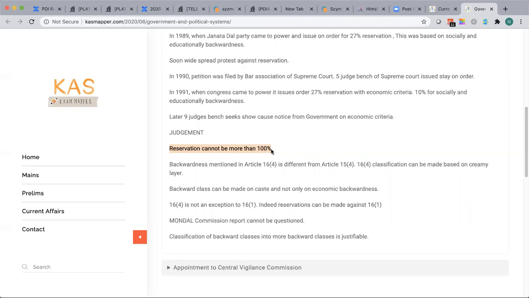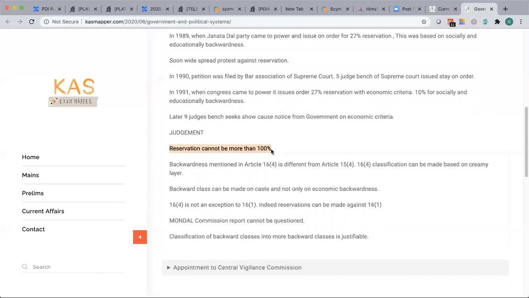So 50% is based on merit for the general class, which brings talent and intellect into the system. Not that the backward classes will not bring it in, it is just an understanding. If you make 100% reservation, then over a period of time even the upper classes will become a backward class, and upper class representation will be gone.